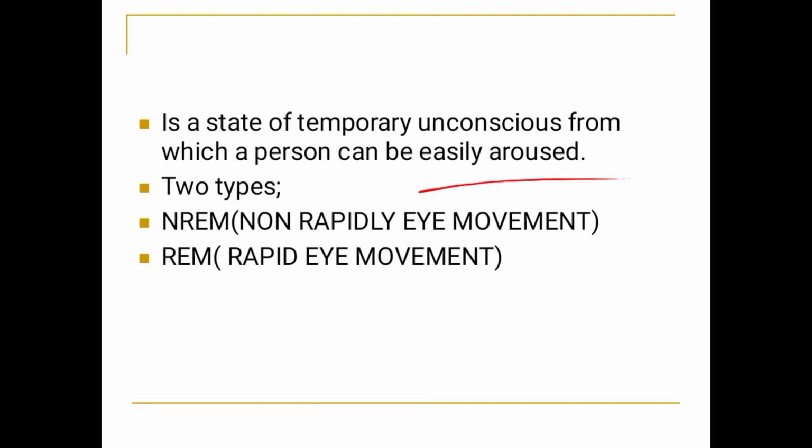In rapid eye movement sleep, if the person is going to sleep, he achieves sleep, but in the middle we can observe rapid eye movement. In the initial stage of sleep, this type we will see. When the person goes into deep sleep, then non-REM sleep will appear.